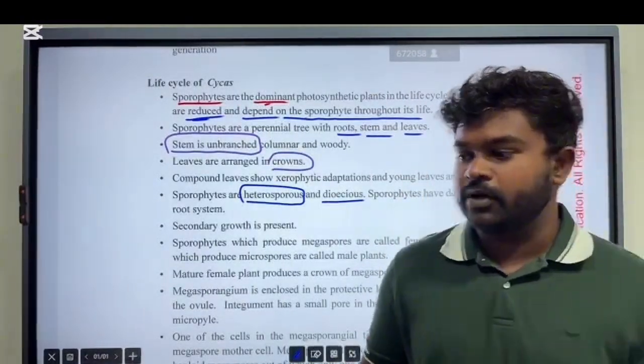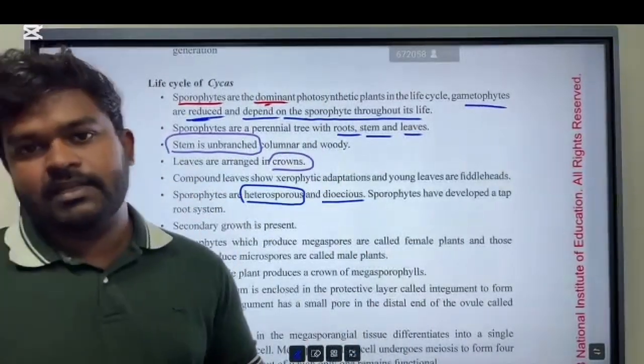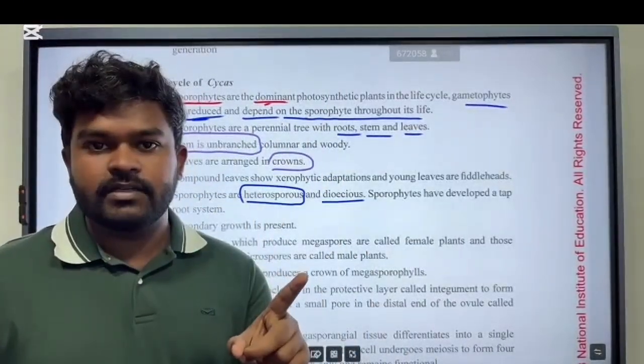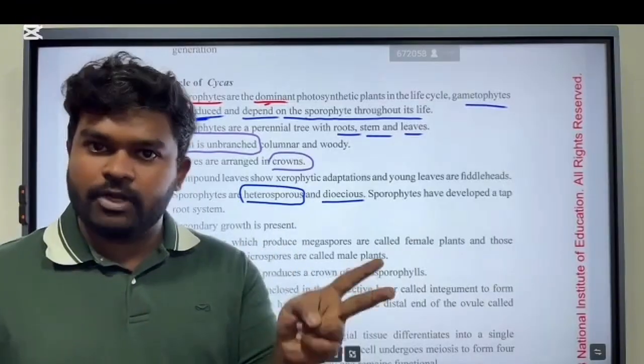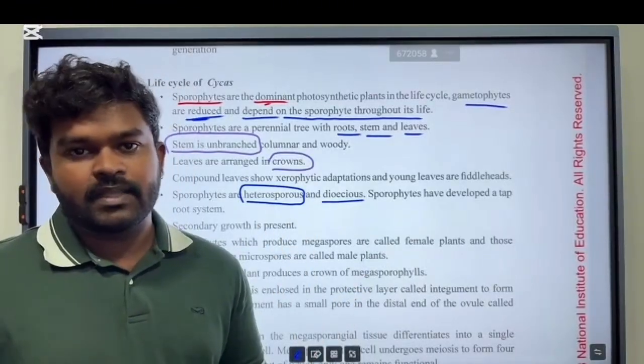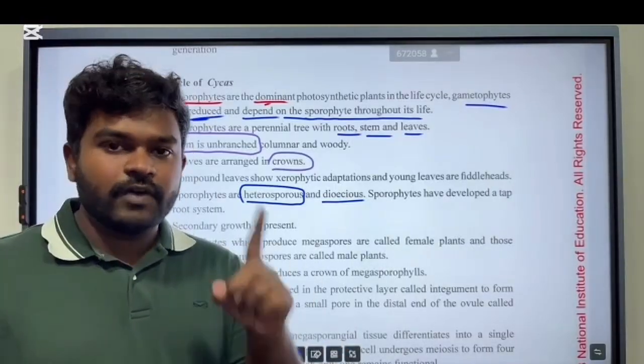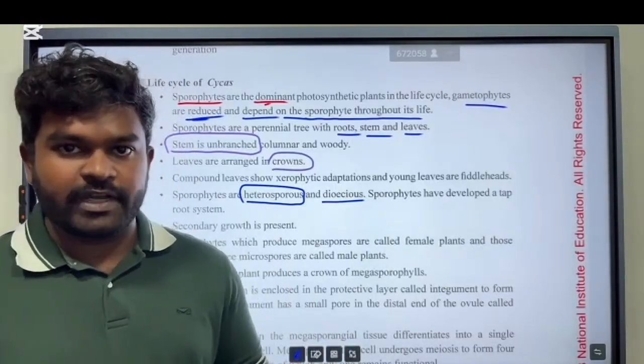So this is very important, right? Because when we were discussing other plant life cycles, there was only one sporophyte. In Pogonatum there were two gametophytes, but only one sporophyte. Right? Only one sporophyte.